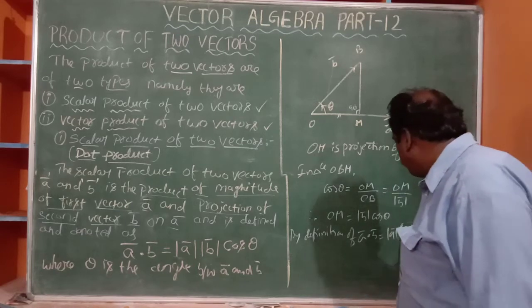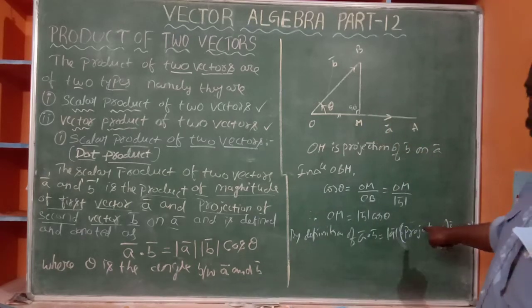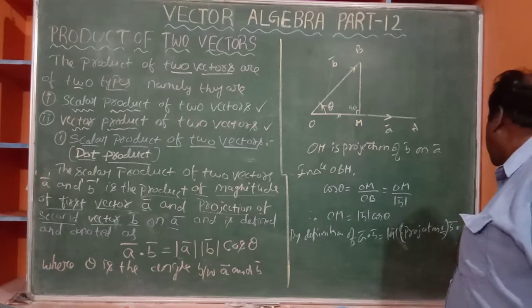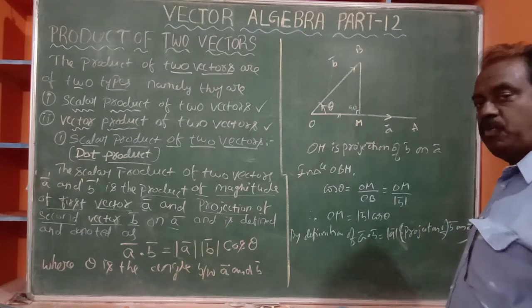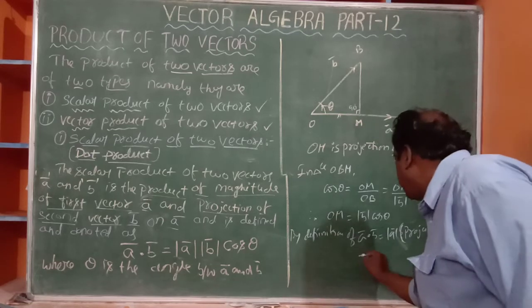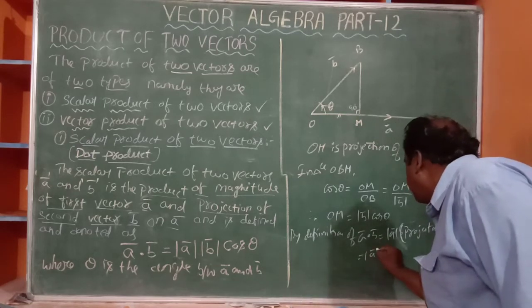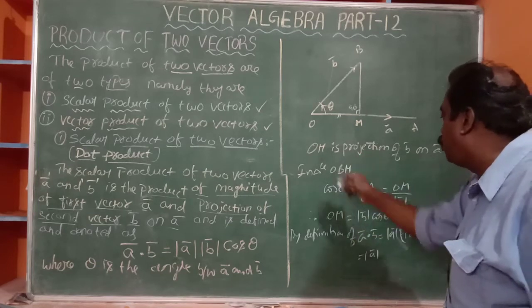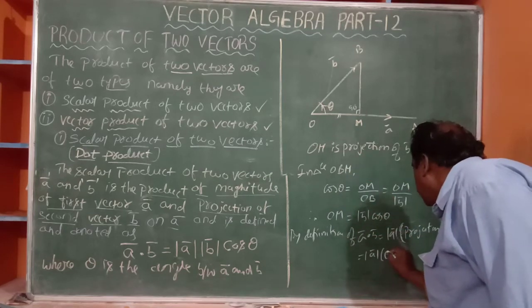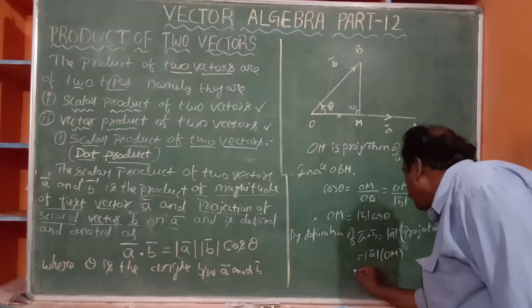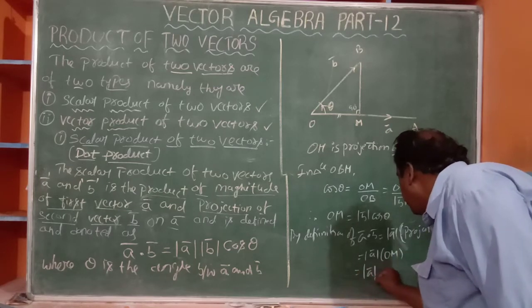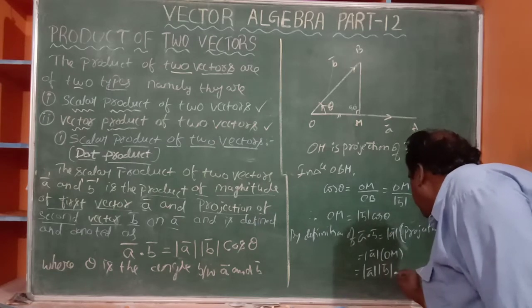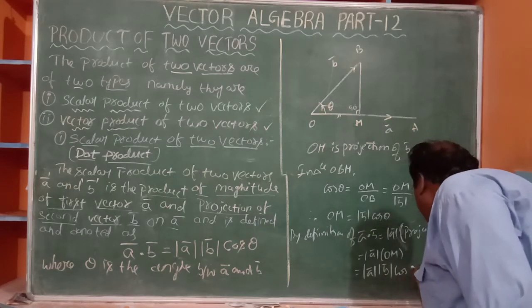Projection of B bar on A bar means OM, and OM is nothing but mod B bar cos theta.